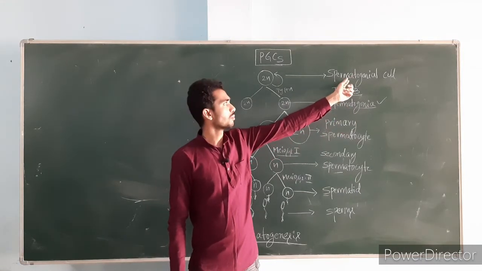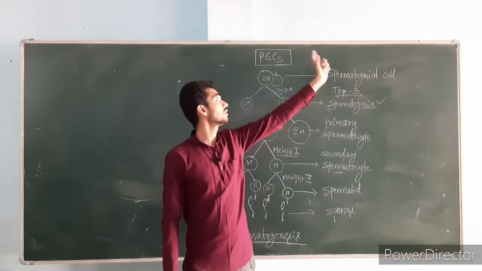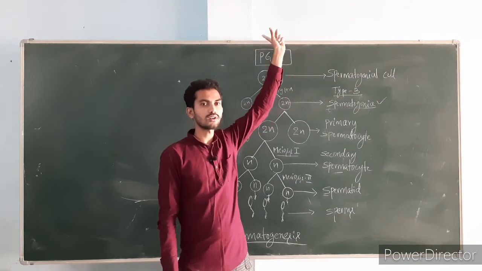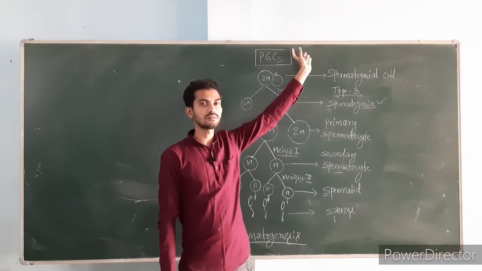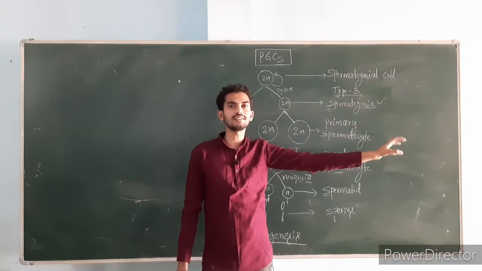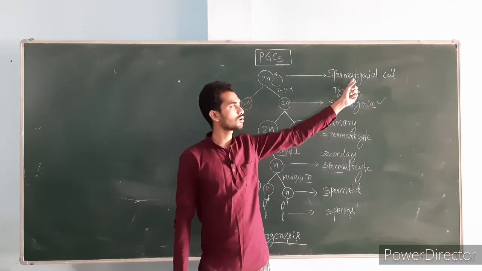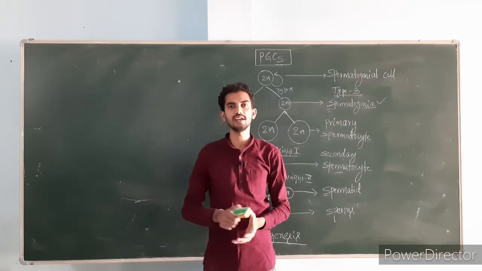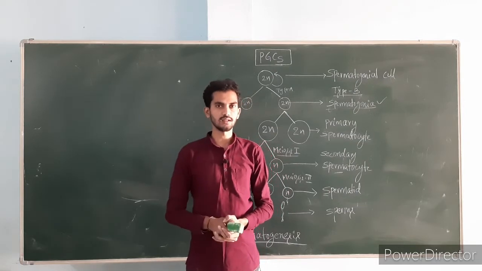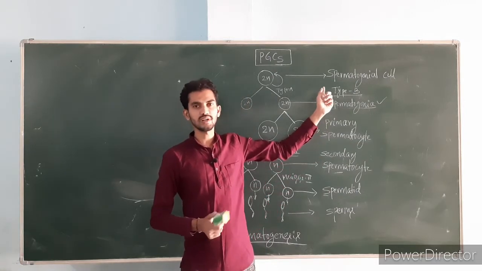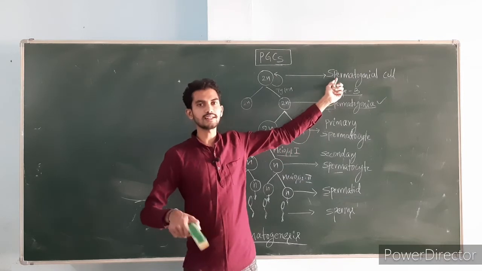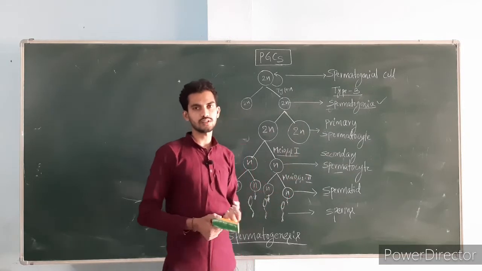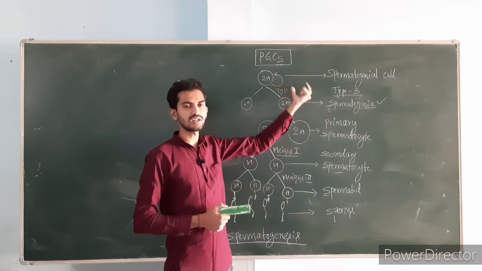Keep it in mind, spermatogonial cells are derived from the primordial germ cells. These cells are first observed in embryonic life. Okay, and these primordial germ cells migrate to the testis, and there they reside as immature spermatogonial cells. These immature spermatogonial cells become active and mature only after the male attains puberty. Okay, so under the control of follicle stimulating hormone, these spermatogonial cells increase in number and give rise to type A spermatogonia, and then type A will differentiate and give rise to type B spermatogonial cells. This is the multiplication step.